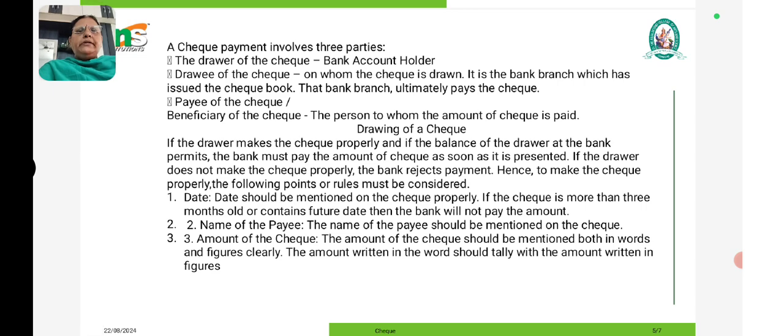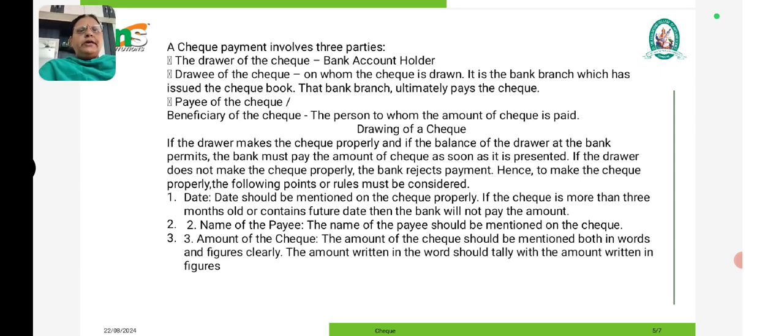So a check payment involves 3 parties: the drawer, drawee and payee. The drawer of the check is the bank account holder. The drawee of the check is the one on whom the check is drawn. It is the bank branch which has issued the checkbook. The bank branch ultimately pays the check. The payee of the check is the beneficiary of the check, the person to whom the amount of the check is paid.